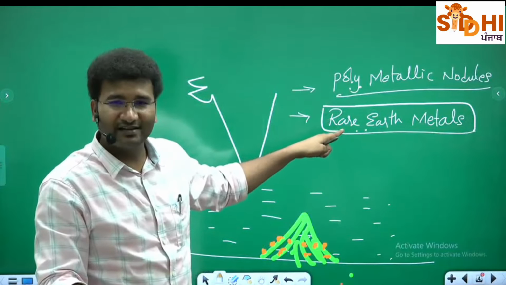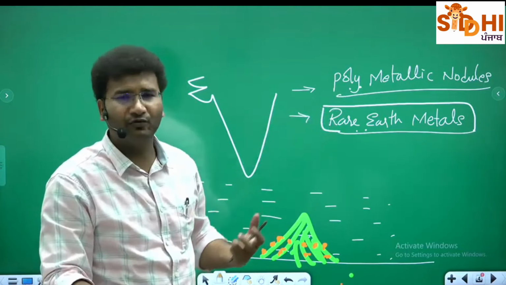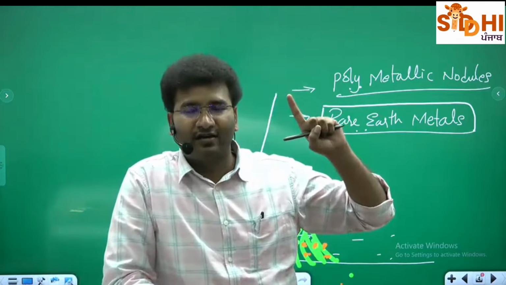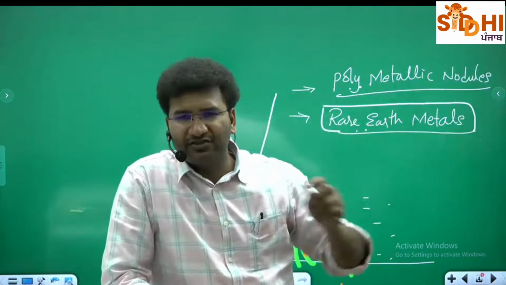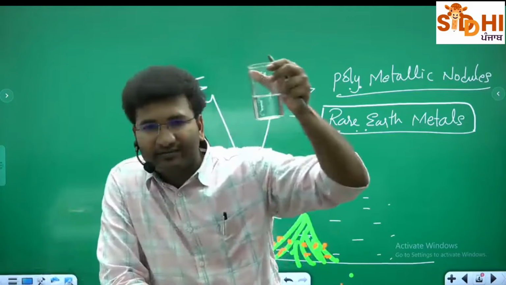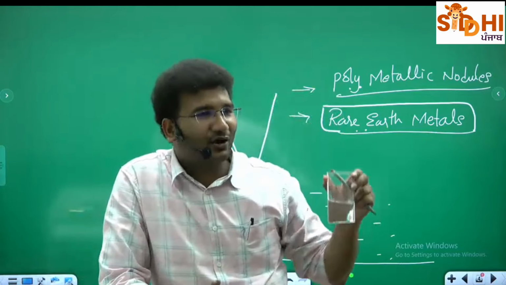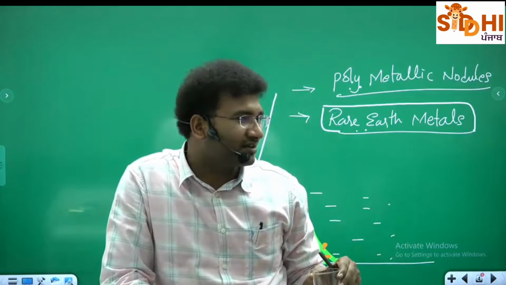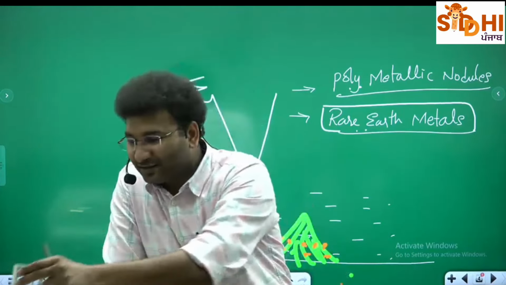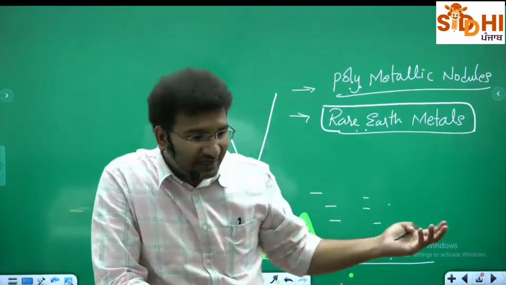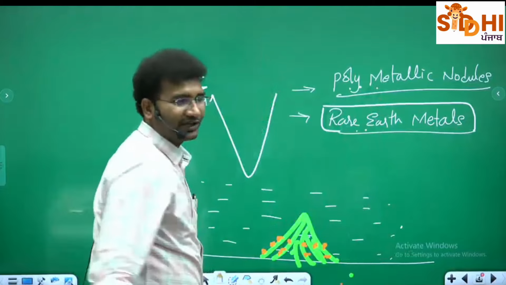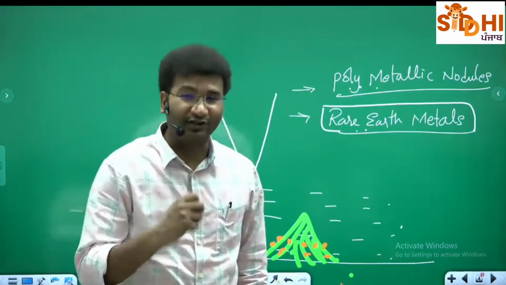Now, these rare earth elements are very hard to find. Hard to find in the sense, mining का खर्चा बहुत ज़्यादा है. You mine kilometers, you get a glass full of that material. It doesn't mean that it is not present in that area, it is present, but concentrations are less. Those kind of materials are called rare earth elements. Now, these rare earth elements or rare earth metals, ये जो polymetallic nodules होता है ना, इसके अंदर बहुत ज़्यादा होता है.